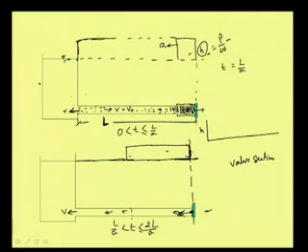That means what is the time? Total time is twice L by A. For a time of twice L by A, it remains the same H at that particular section.